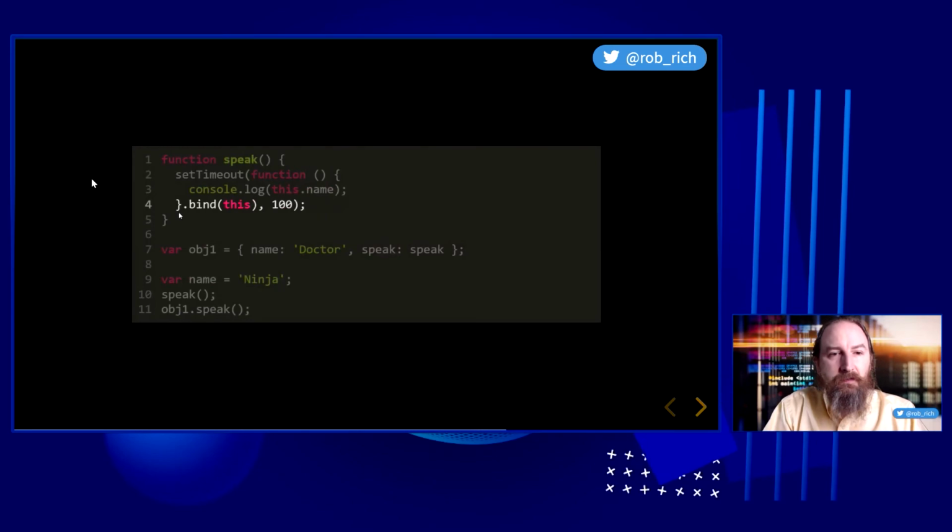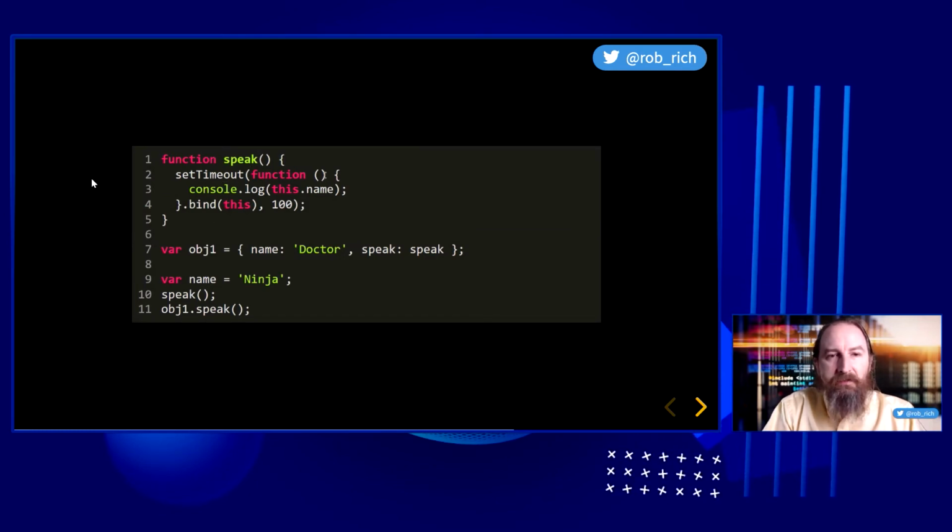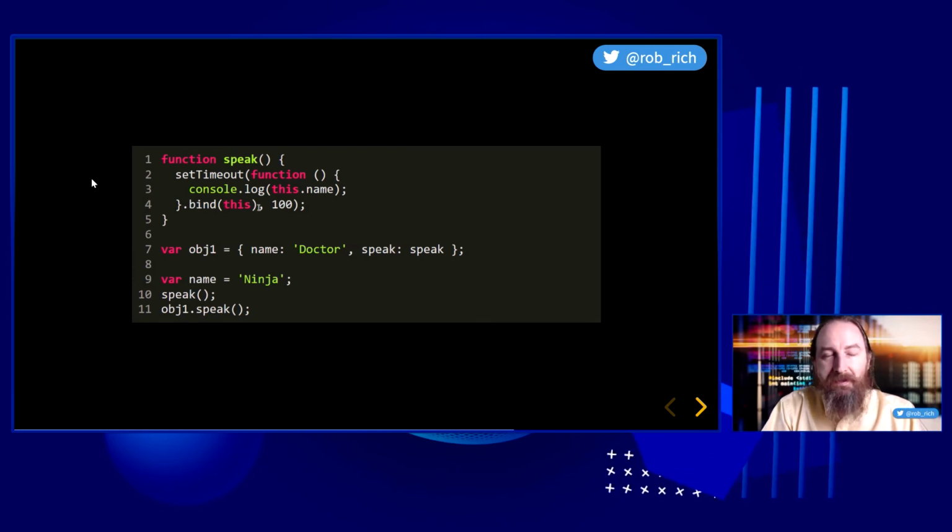So let's use .bind and see if that fixes our problem. Well, when we start out, we'll set our global thing, we'll call speak, and it will set the timeout. This creates a new function, but we've overridden it with the this that applies right now.